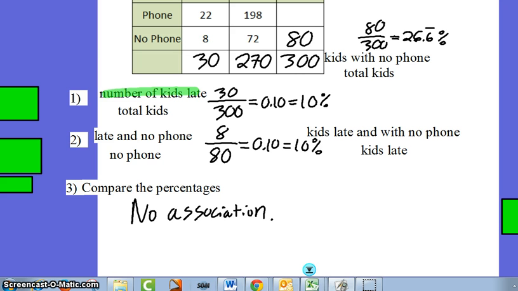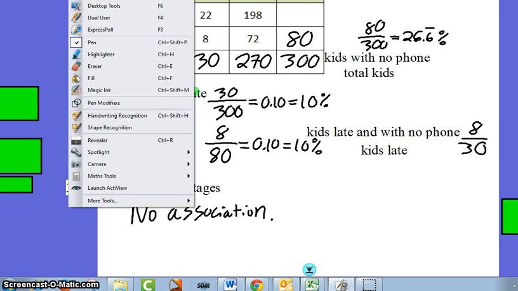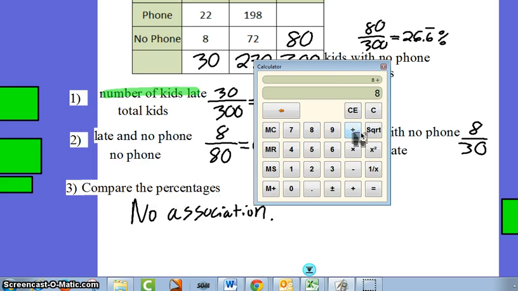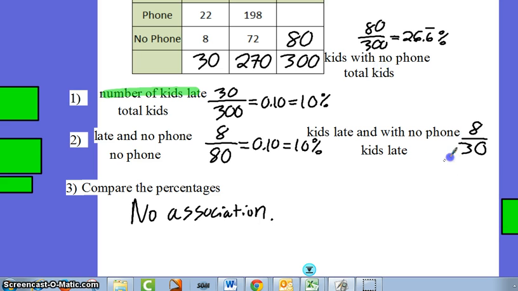So kids late with no phone is still 8, and the total kids late is here, 30. If I take 8 and divide it by 30, I end up with 26.6 repeating percent.